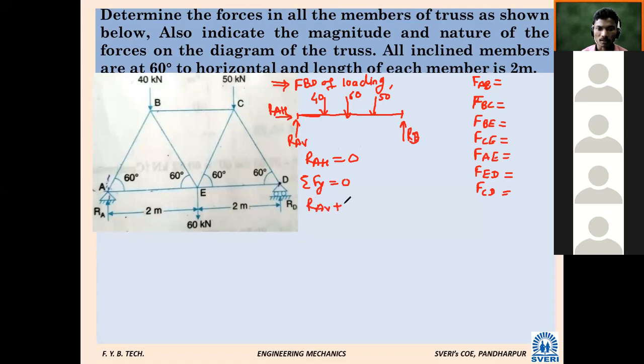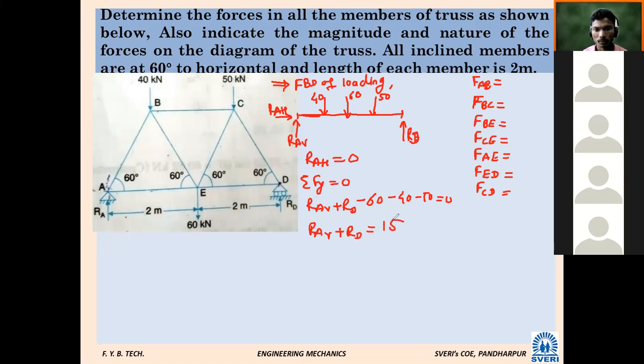Now if I apply summation Fy equal to 0, what will happen? RAV plus RD minus 60 minus 40 minus 50 equal to 0. This is one equation. So RAV plus RD equals 150.